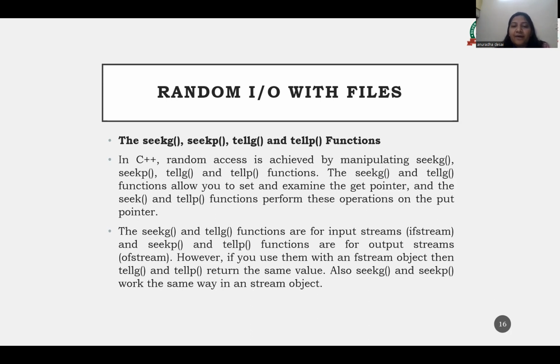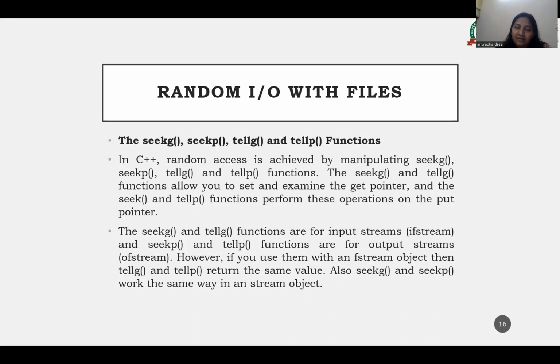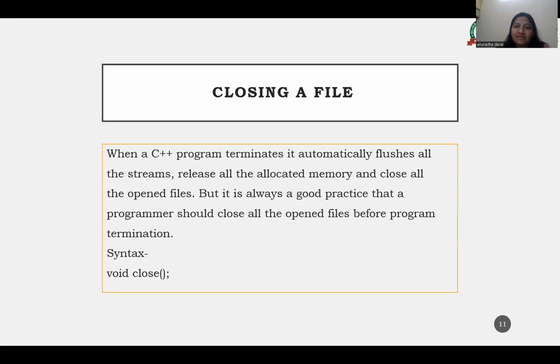So these are the member functions we use for handling sequential and random files. This is what I had to cover.